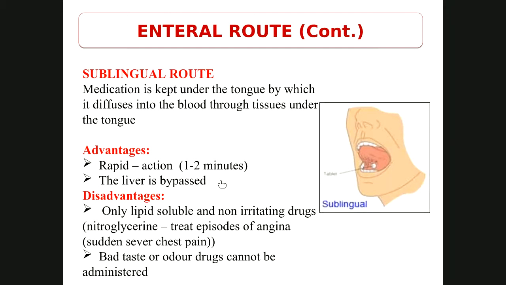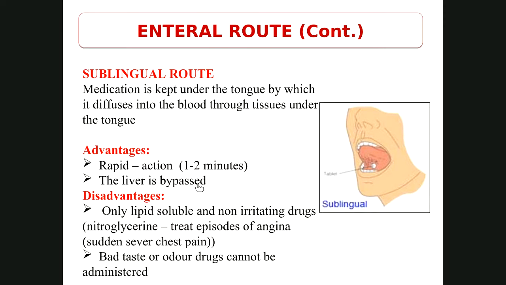Next, coming to sublingual route. Now coming sublingual, you can understand lingual, under the lingual means tongue. Sublingual means under the tongue. So in this, the medication is kept under the tongue by which it diffuses into the blood through the tissues which are present below the tongue. That is known as sublingual route. Now the action is very fast, 1 to 2 minutes, and the drug does not go to the liver also.